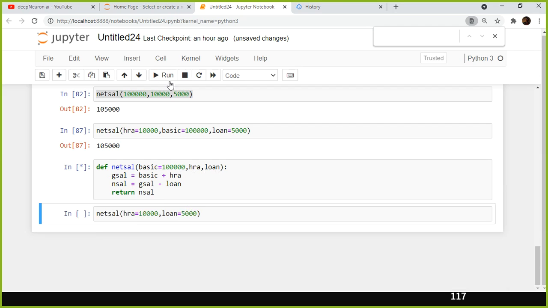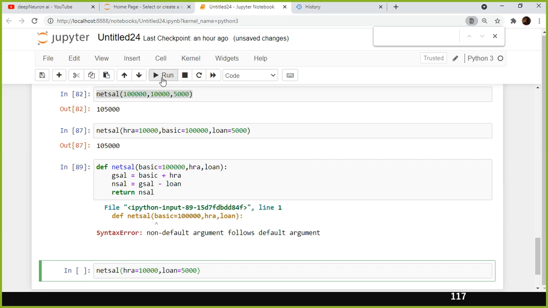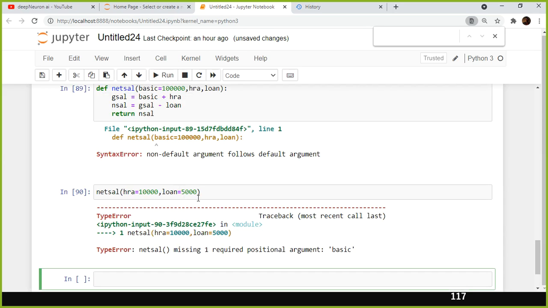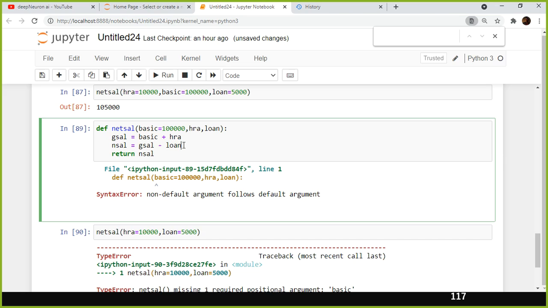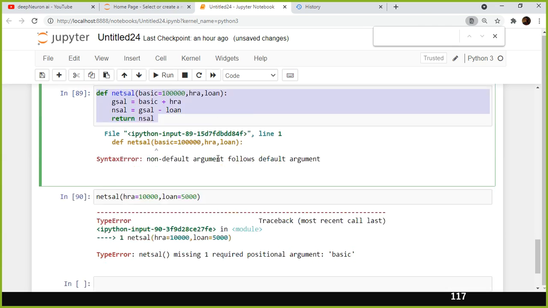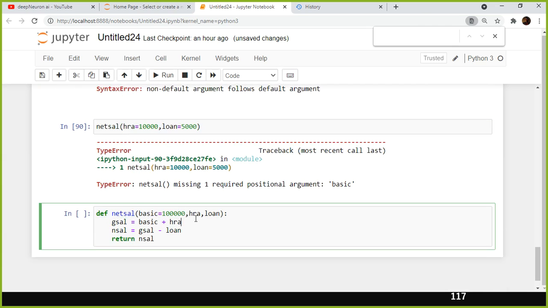One second, let me do one thing. Yeah, it's still missing one required parameter, basic here. Basic plus HRA. The reason is, see here in the function definition itself it is throwing an error, right? Non-default argument follows default argument. So it should not follow the default argument, right? So instead, I'll just share this course after this code so that you can watch my video and practice it, okay?